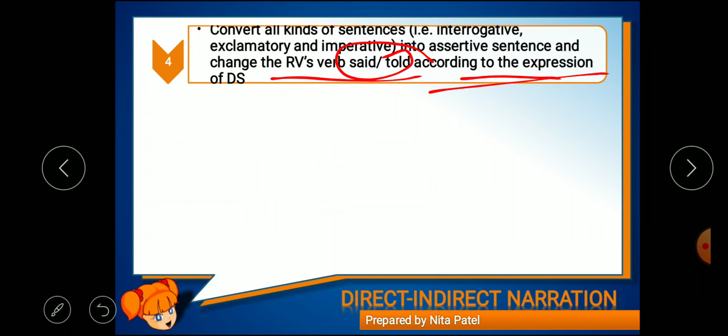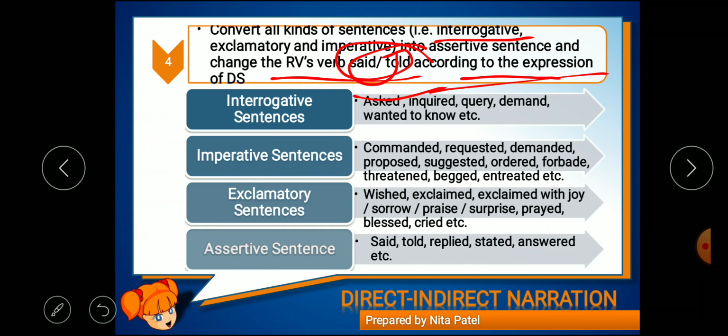Now if DS is an interrogative sentence, then we'll have to use that kind of reporting verb. If it is exclamatory, then we'll use the reporting verb which expresses the same emotions of the sentence, right?